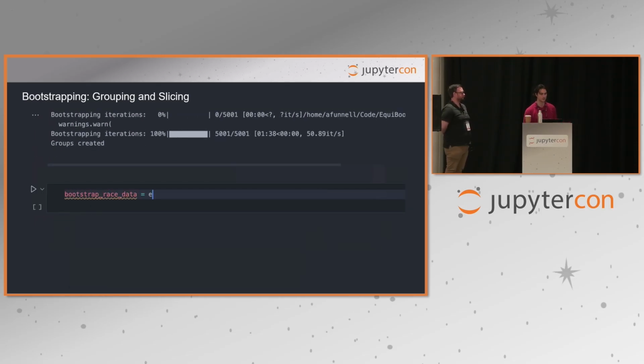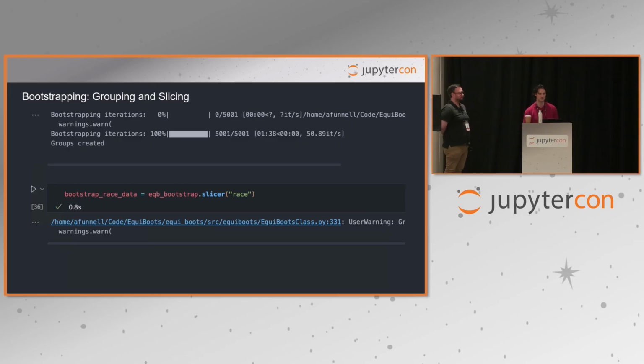If you're following along on your laptop, here is where you may run into some issues. This grouping will take some time as we need to perform this action for all 5001 samples. We've sped this up here, but as you can see, it should take you, if you're running it on your laptops, at least a couple of minutes. And you're going to see a warning here, as we've chosen not to include the other race group, as this does not contain enough samples. This is a customizable threshold, which can be adjusted.